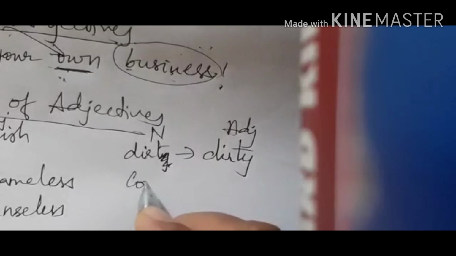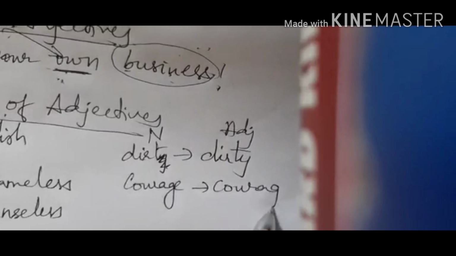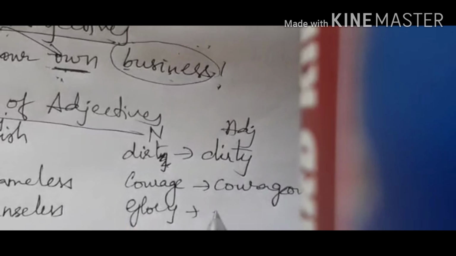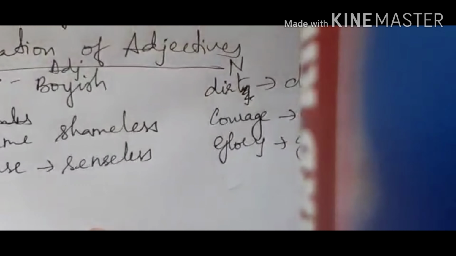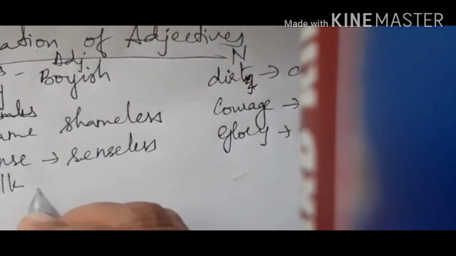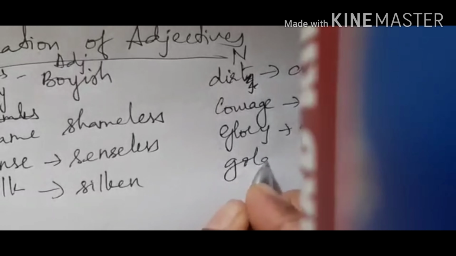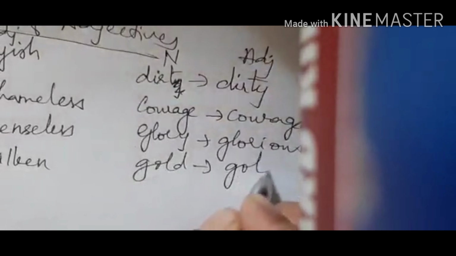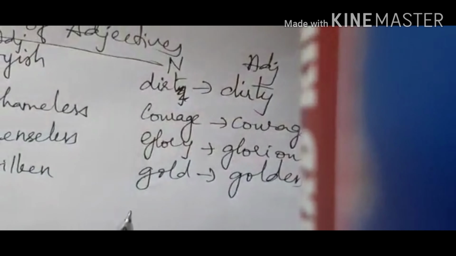Then courage, it becomes courageous. Then you have glory. Glory becomes glorious. Then you have silk, which becomes silken. Gold becomes golden, and so on. These are all formed from nouns.